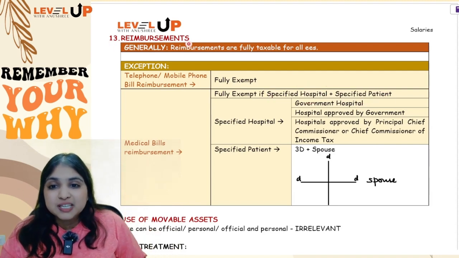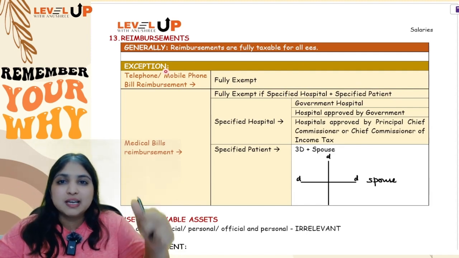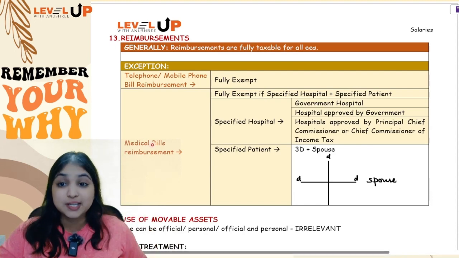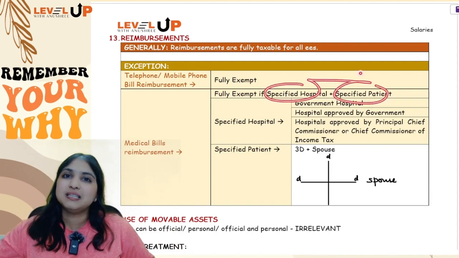Okay, so reimbursements generally taxable, but you have only two exemptions to this rule. One is telephone bill reimbursement, mobile phone bill reimbursement, fully exempt for all employees, but medical bills reimbursement exempt only if specified hospital plus specified patient.